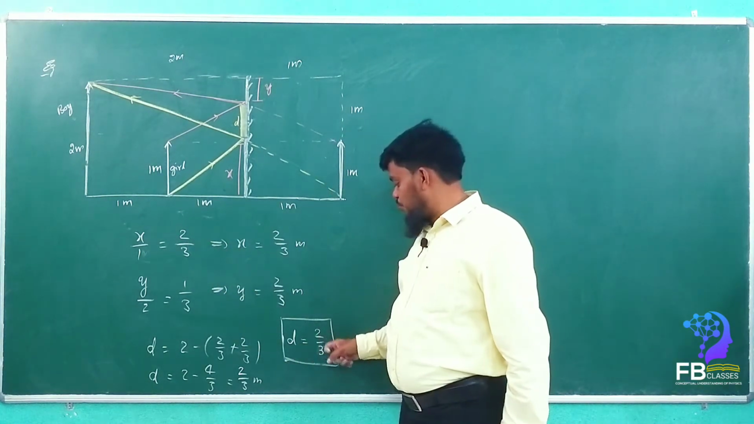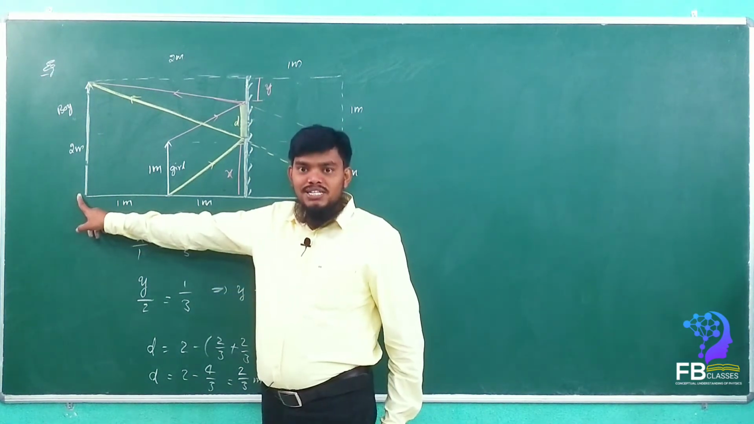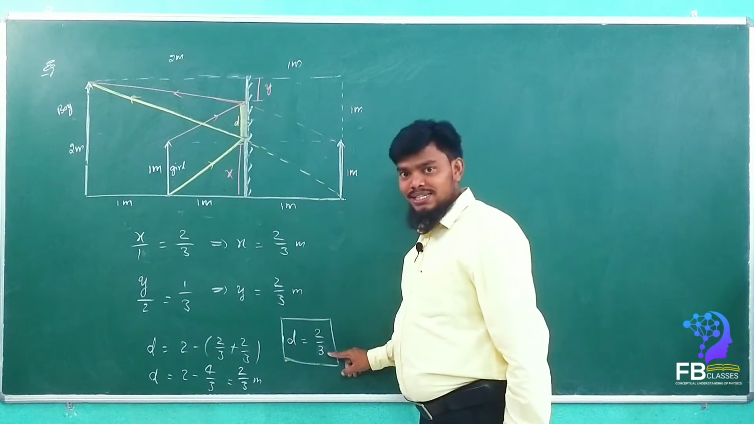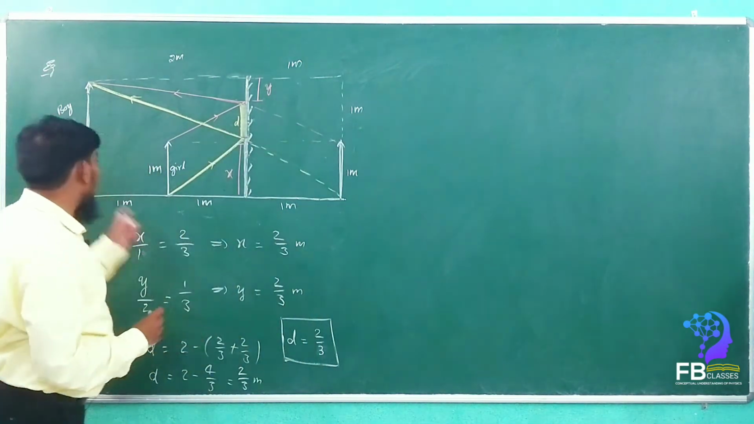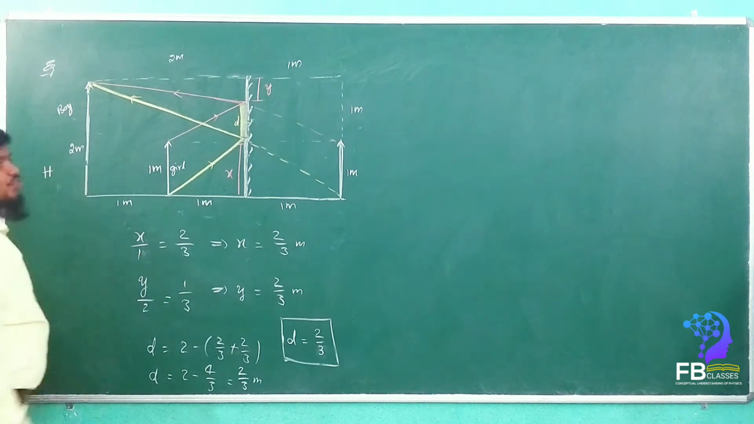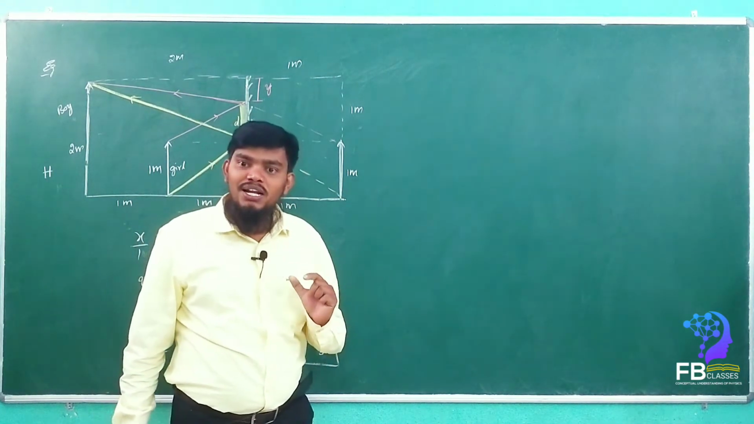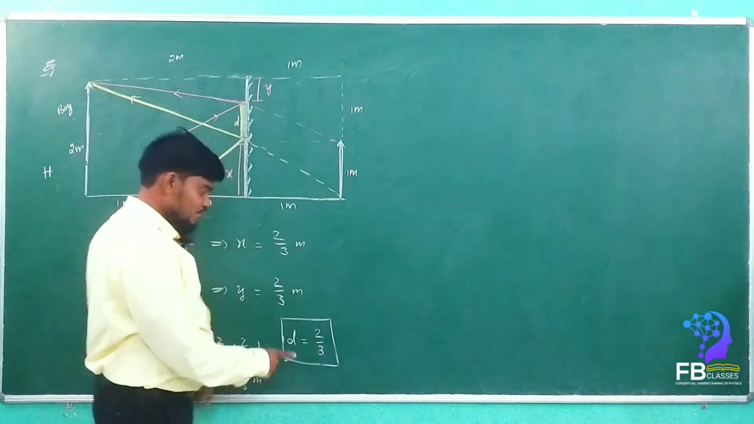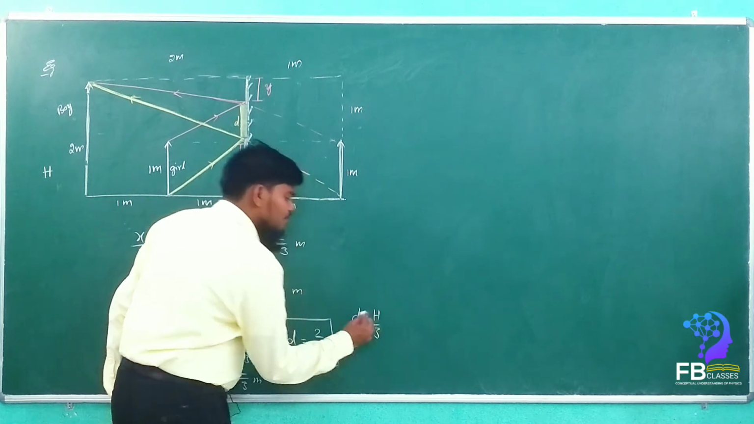D is equal to 2 by 3. So, 2 is what, my dears? Height of the wall. Yes or no? 2 by 3. That means if we consider the height of the wall as h, then how much mirror is required to see the full image of the wall? H by 3. Yes or no? H by 3. So, D is equal to h by 3. Simple.